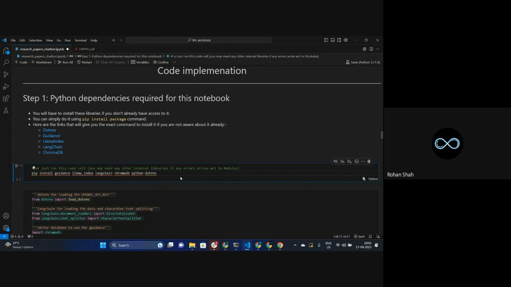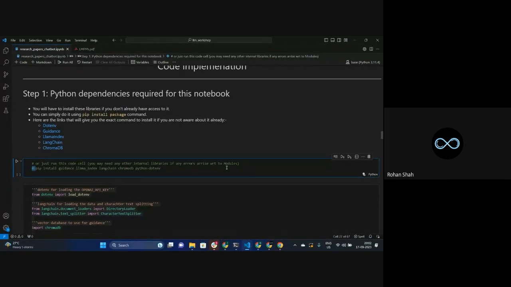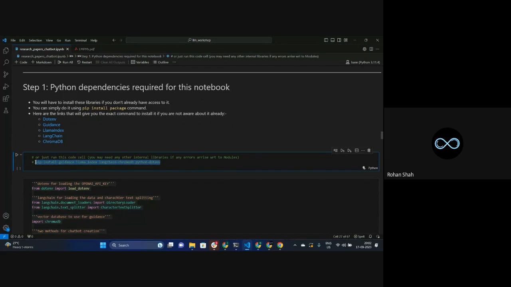It will download the main things that are required for this particular project. Now, depending on what you have in the environment that you are working in, there might be some extra libraries, some extra dependencies that you might be asked to install. Basically, you just use pip install with that specific command and it will install it for you. But these are the main ones that we'll be using.